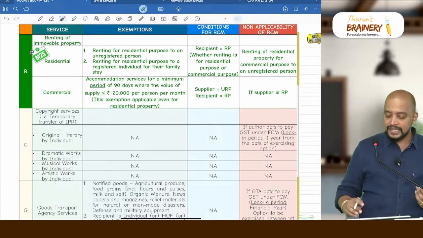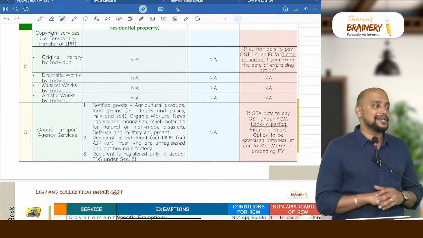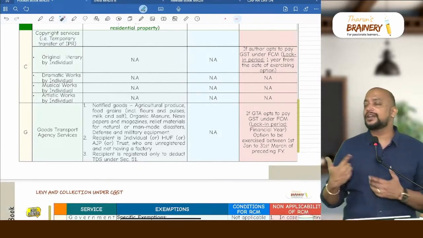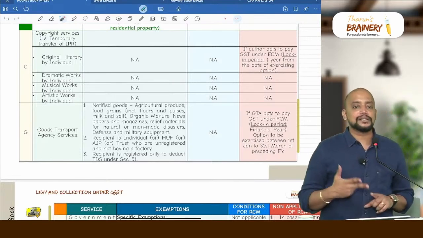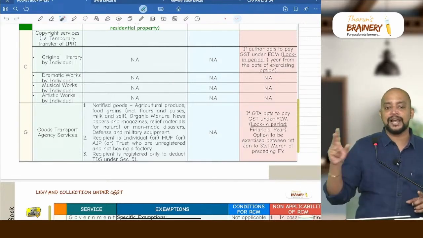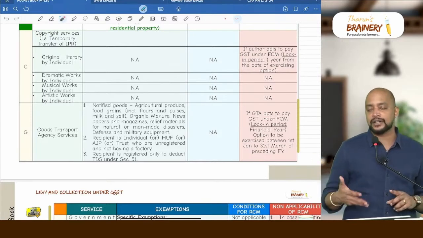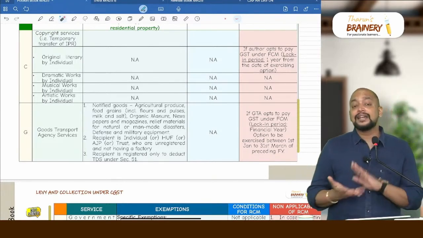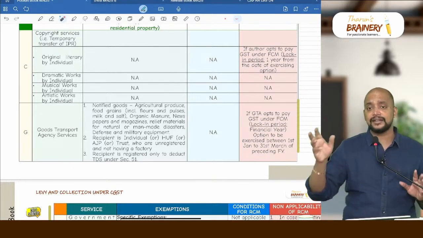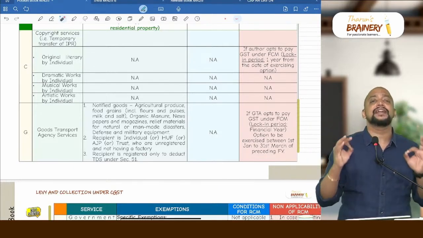Then next one, see for copyright services. In case of copyrights, a total of 4 copyrights are there. Original literary works means what? Books, novels, etc. And then dramatic works means stories, screenplay, writings. And then musical works means composing music, like background score or playback, etc. Then artistic works, drawings, designs, etc. All these 4 copyrights should be by an individual.